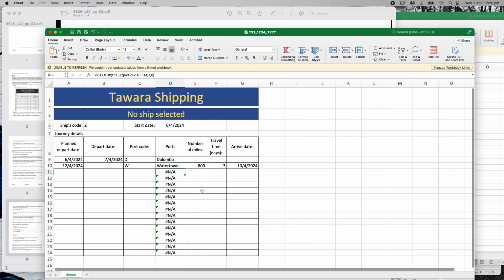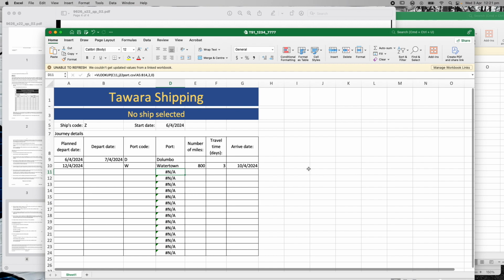Any one of these. But let's say this one, right? Okay, so at the moment, this cell has an error message. It comes up with an error message saying not applicable because it hasn't got any information put in there in regards to the port code. So because it hasn't got the port code in there, it's coming up with this hash error. So I want to put something in there to get rid of that error message.